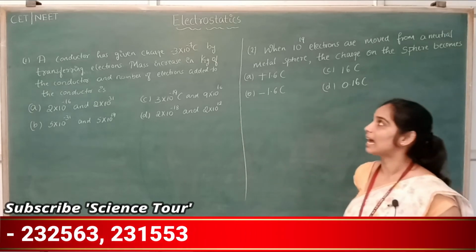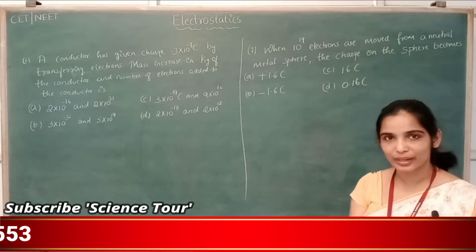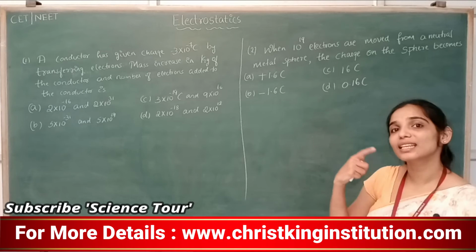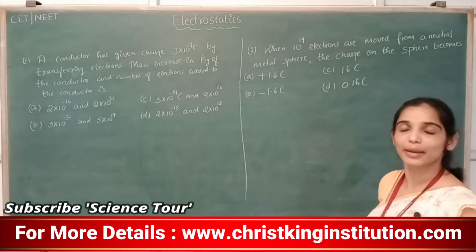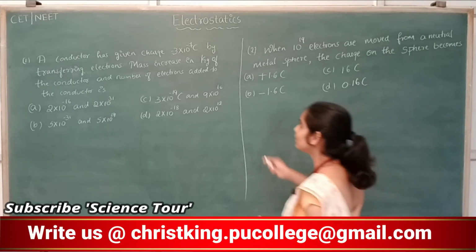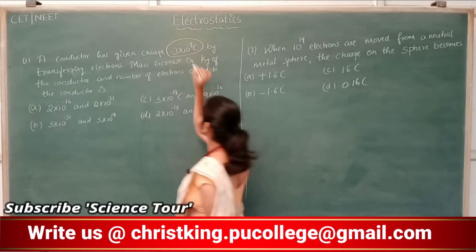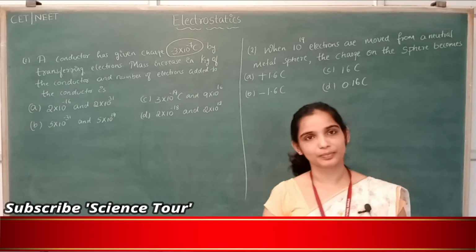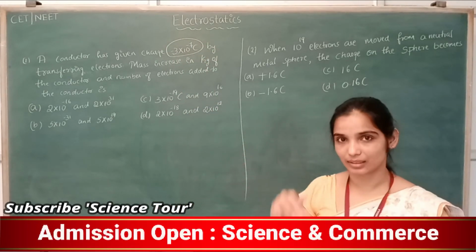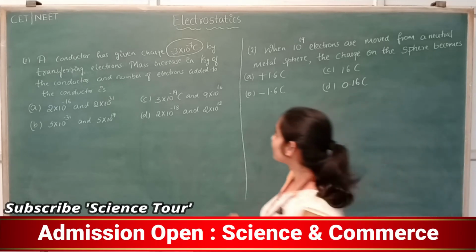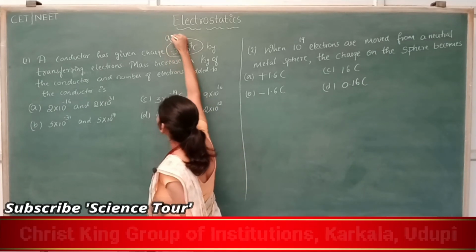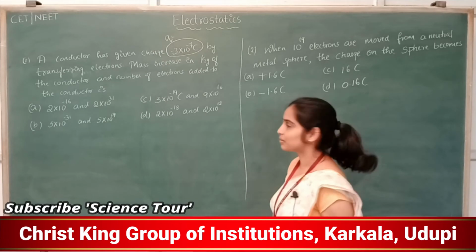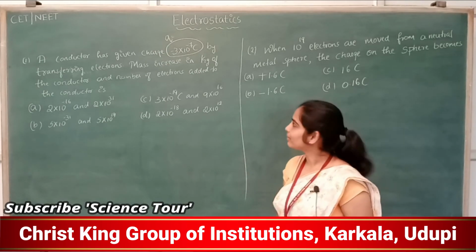A conductor has been given a charge. There is one conductor, and that conductor is given a charge. What is the amount of charge given to the conductor? Minus 3 into 10 to the power of minus 7 coulomb. This is the charge of the conductor now. So Q is given as minus 3 into 10 to the power of minus 7 coulomb.